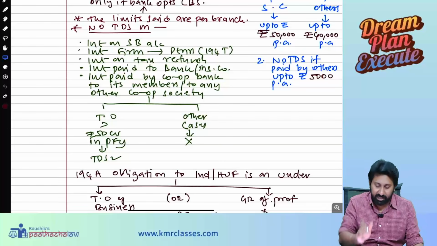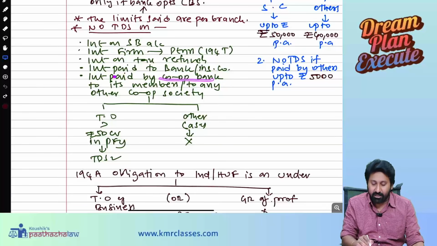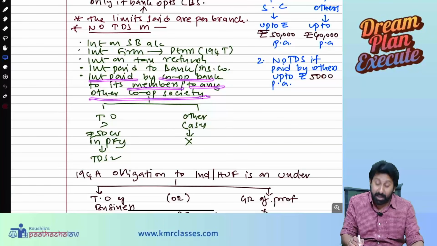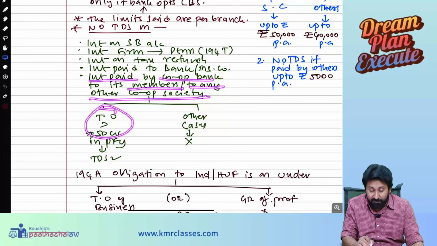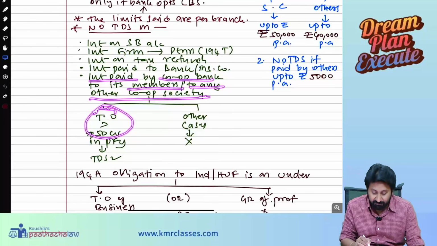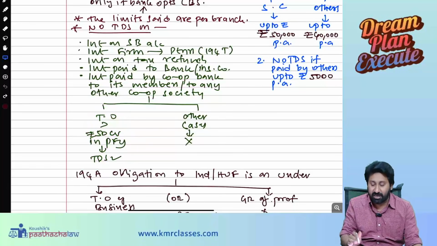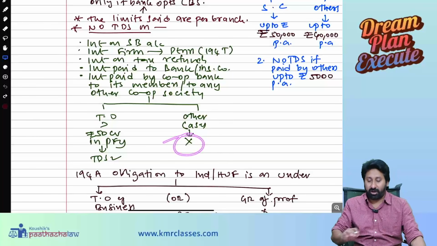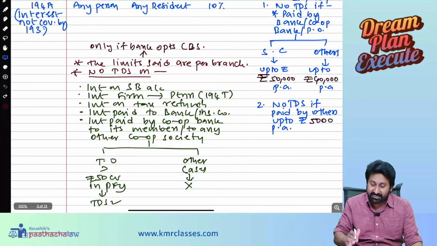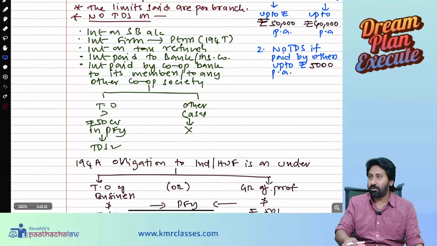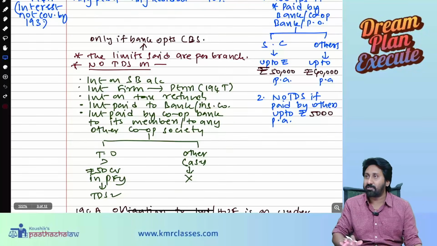So sum up everything. There is a cooperative bank. That cooperative bank is paying interest to its members or to any other cooperative society, and that cooperative bank's turnover is exceeding 50 crore in the preceding financial year. TDS is required. If turnover is not exceeding 50 crore, TDS is not required. If TDS is required, then you need to see this provision for the cooperative bank. So sum up everything: what is said in this 194A?